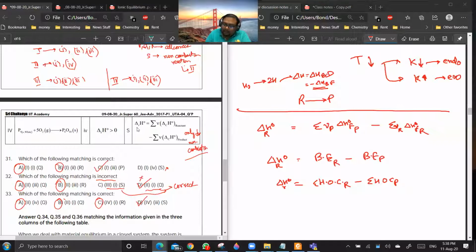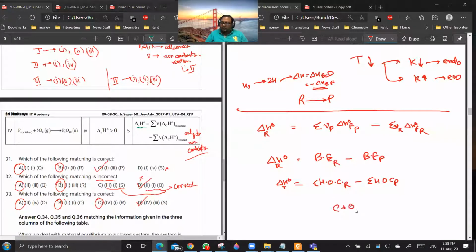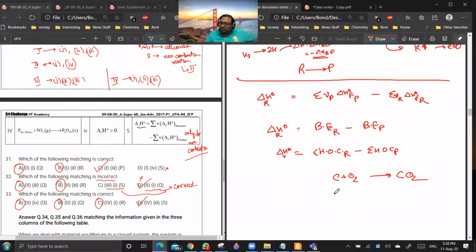But this relation is only valid for non-combustion reactions. Suppose I write C plus O2 giving CO2. You can use it for a reaction like C plus 2H2 giving CH4.